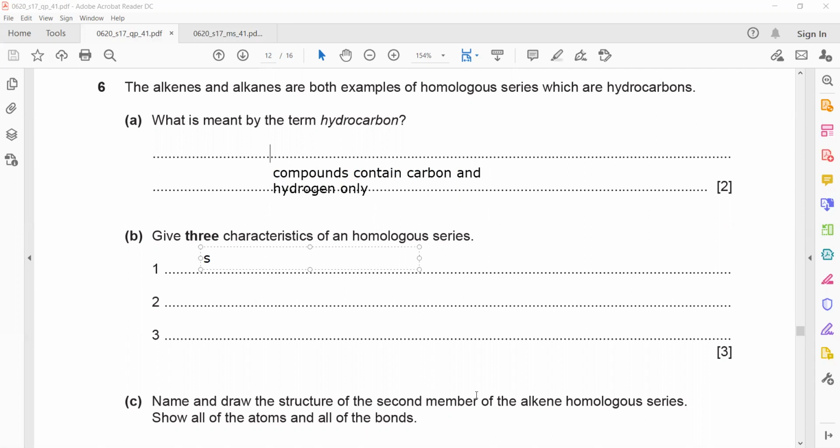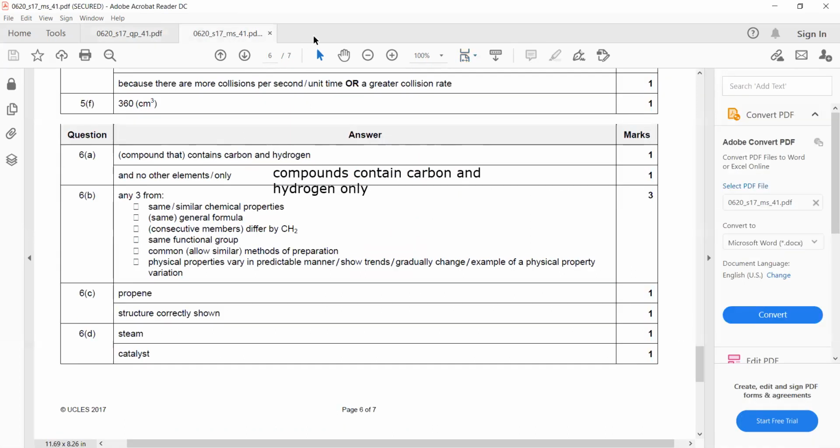So same or similar chemical properties, it should have a general formula. Each member differs by CH2. Same functional group means if one contains alcohol, the other should also have OH, or alcohol. Same or similar method of preparation, and physical properties gradually change so we can predict the variation. So you can write any 3 out of these, any 3 characteristics.